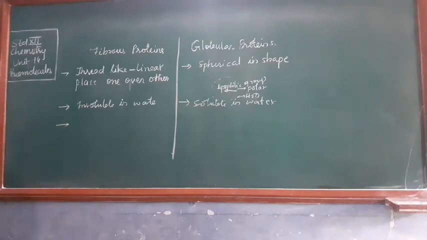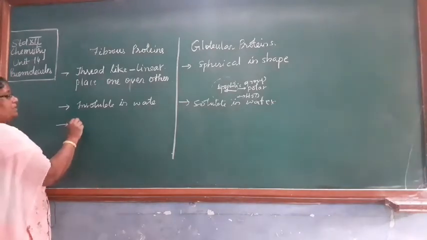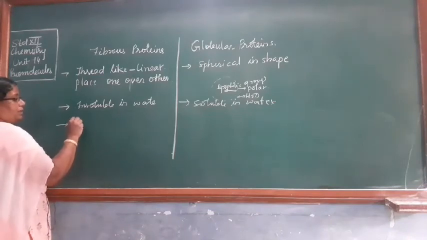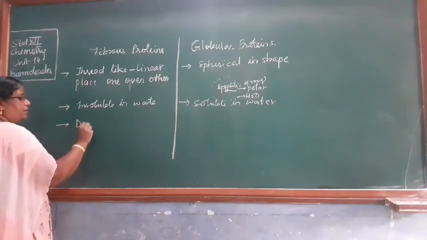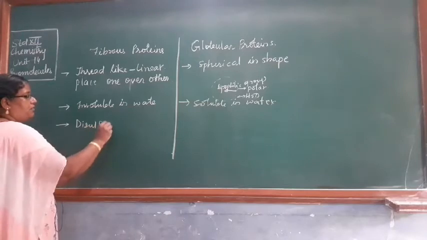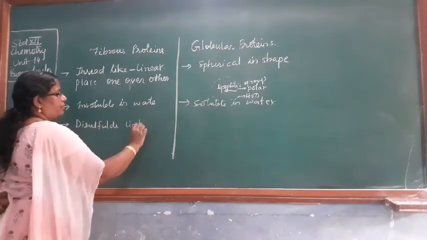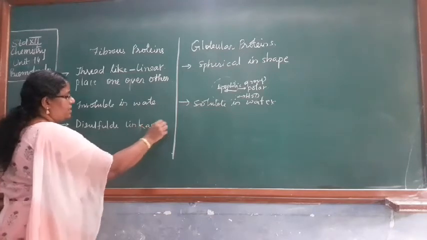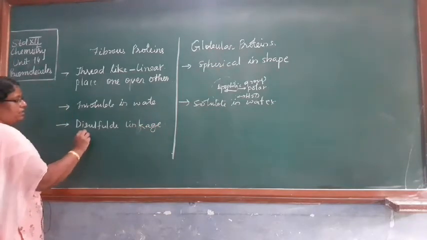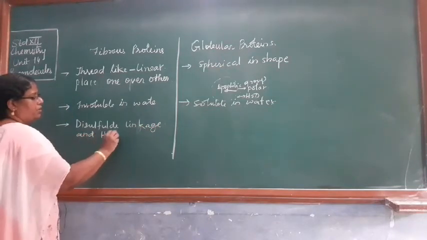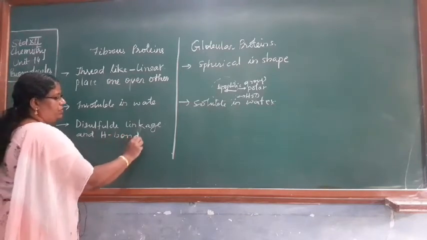Next we can have the fibrous protein. It has disulfide linkage and H bond as the interaction between them.